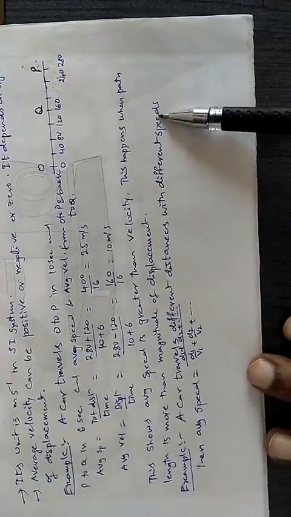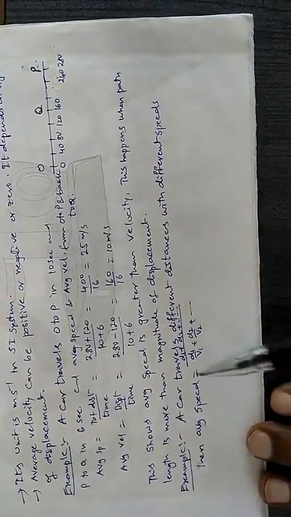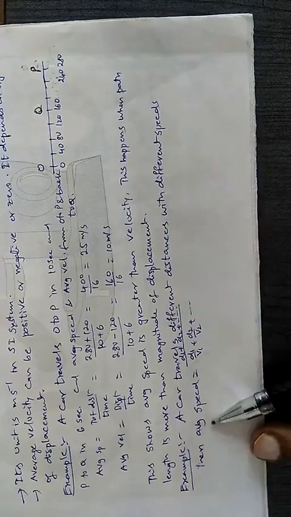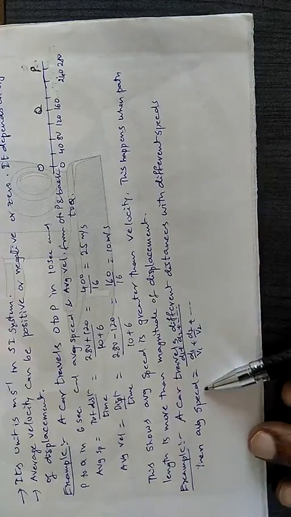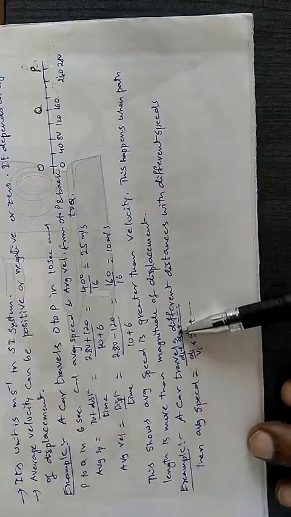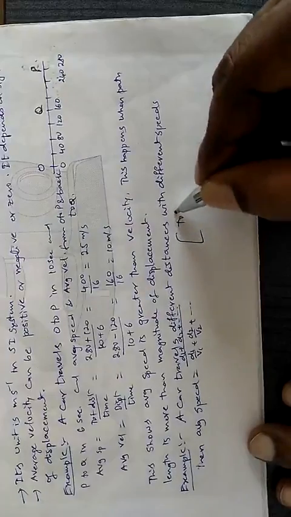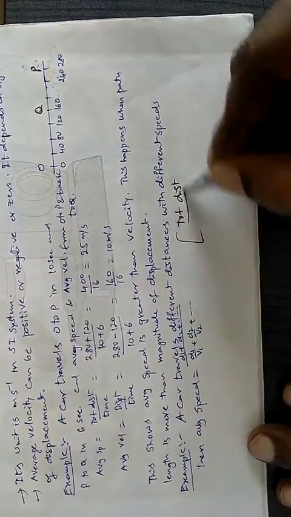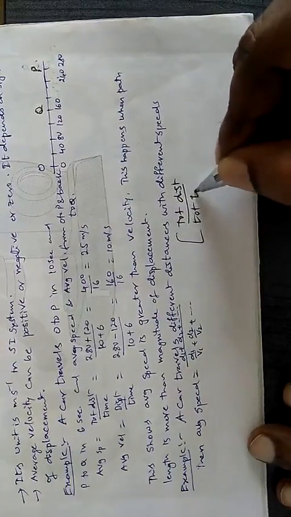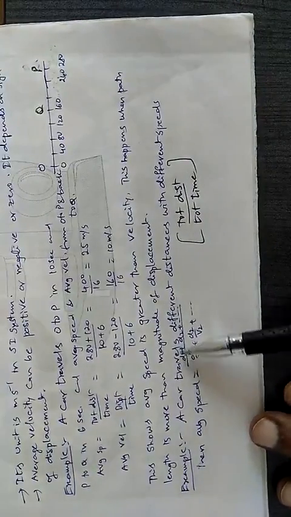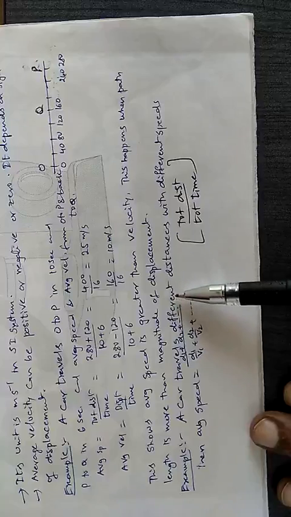Suppose one example: a car travels different distances with different speeds. What is the formula for average speed? Total distance upon total time. Using this formula, total distance is d1, d2, d3, etc., the different distances.